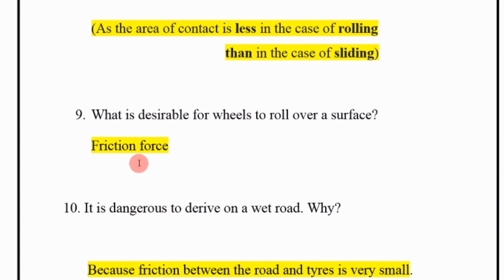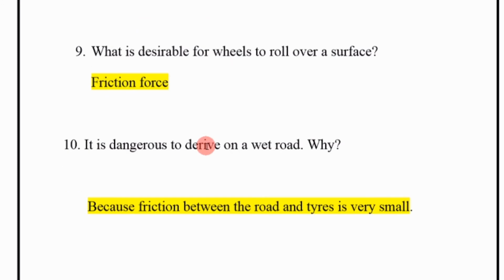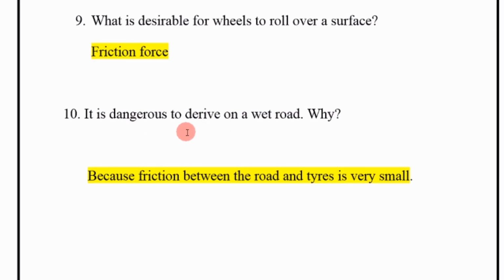Next, what is desirable for wheels to roll over a surface? Friction force. Next, it is dangerous to drive on a wet road. Why? Because friction between the road and tire is very small.